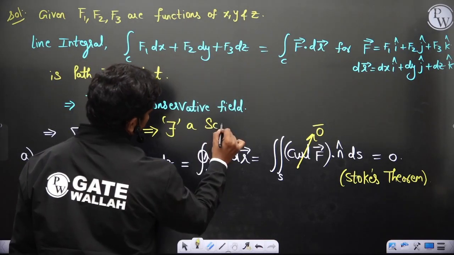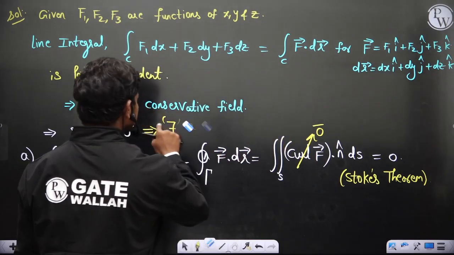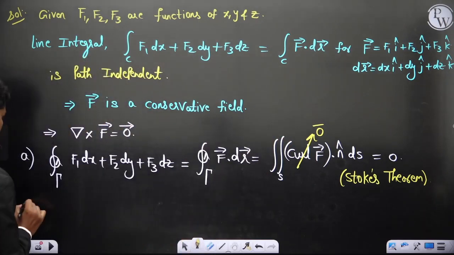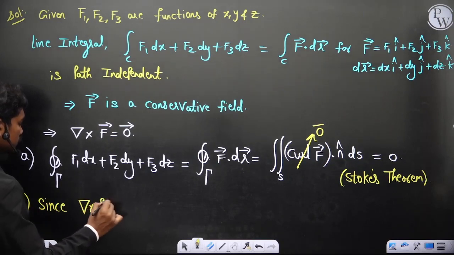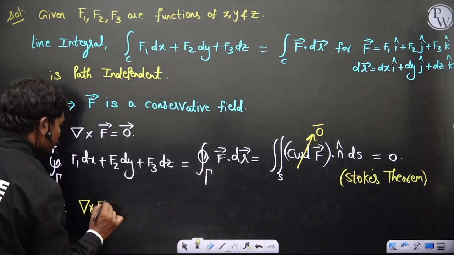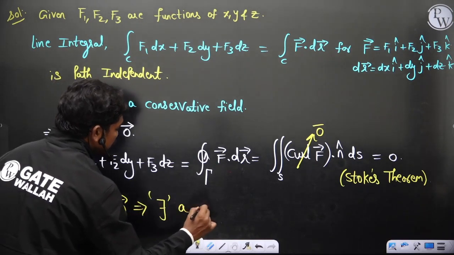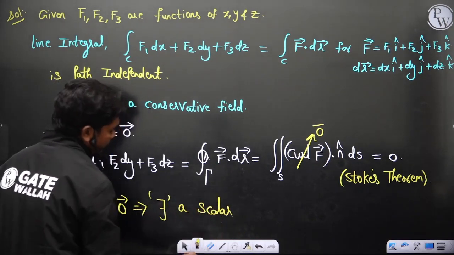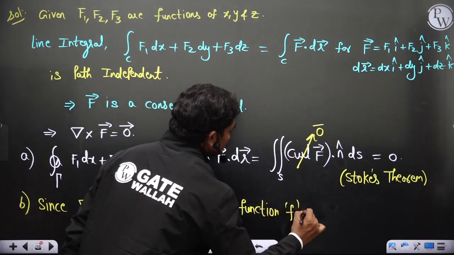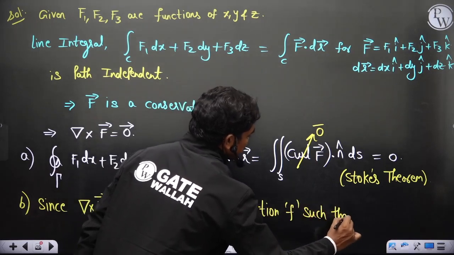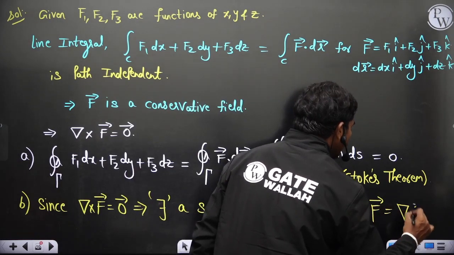So for option B, since curl f is equal to 0, there exists a scalar function f such that f bar is given by the gradient of the scalar point function.